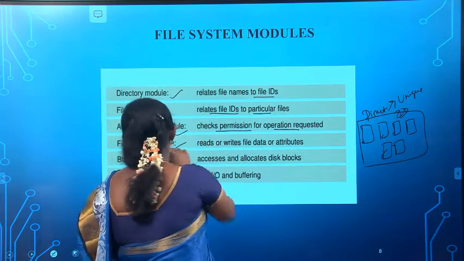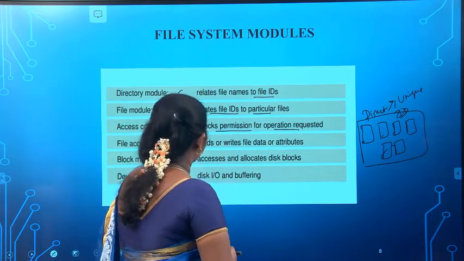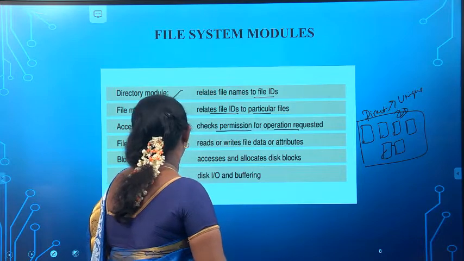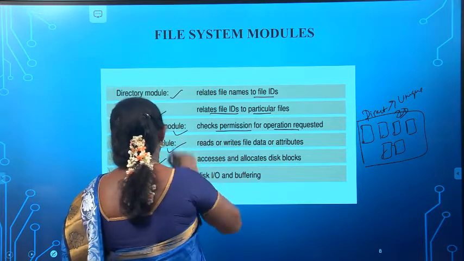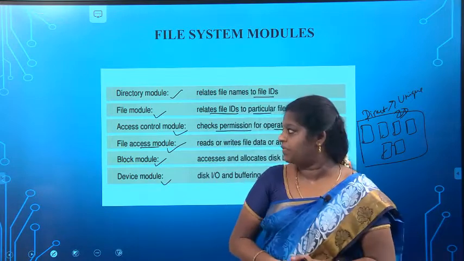The next one is the file access module, that means reading or writing file data or attributes. The first one is access control, the next one is the file access module. What is the difference between these two?